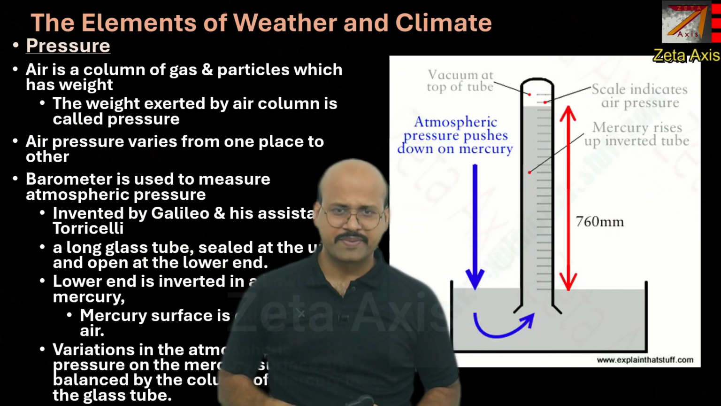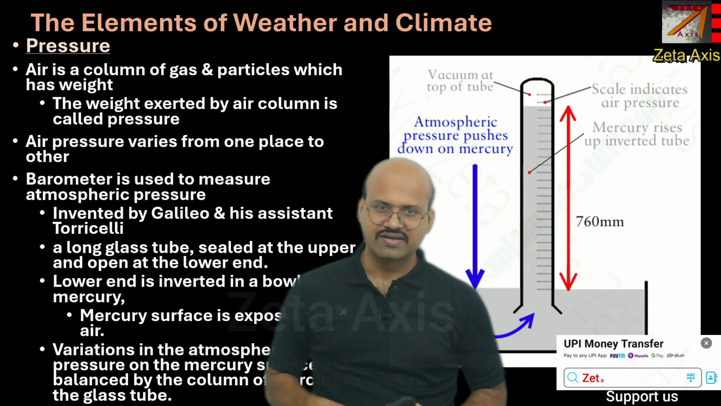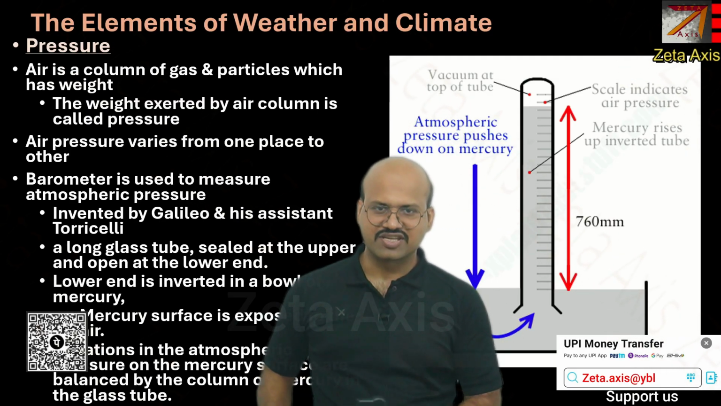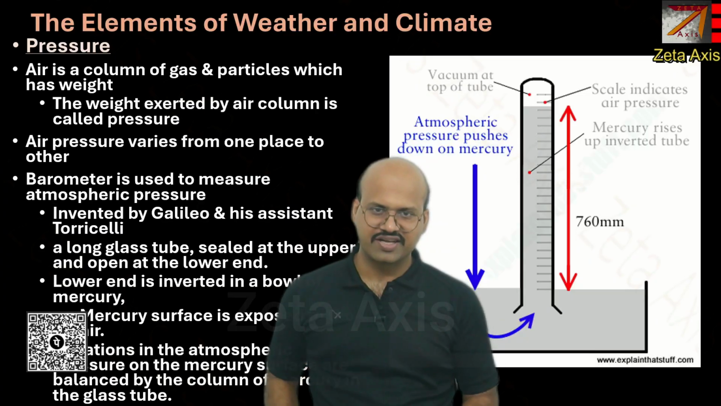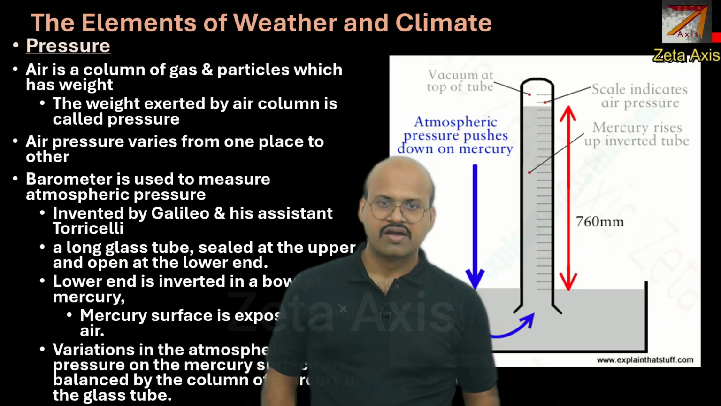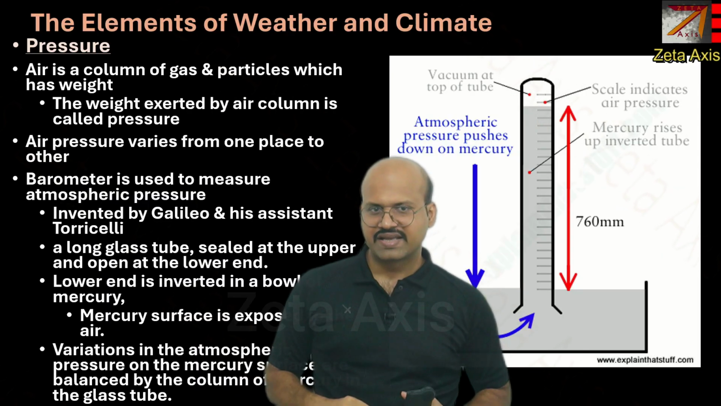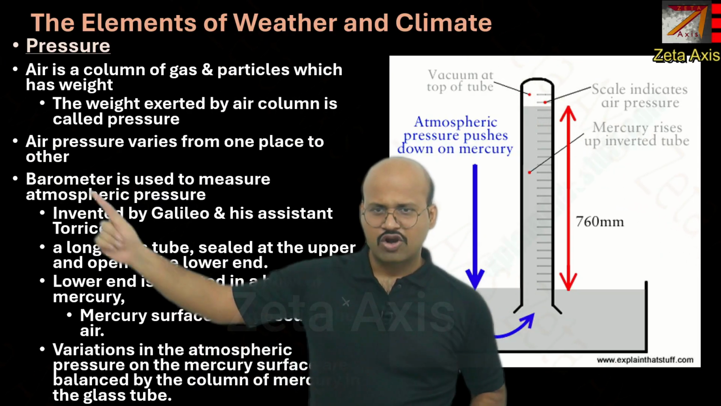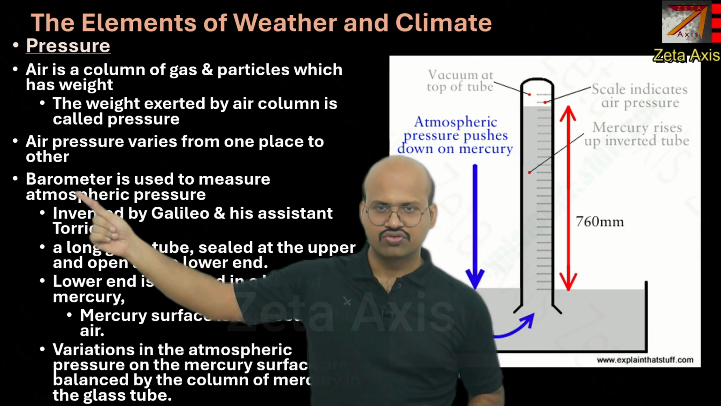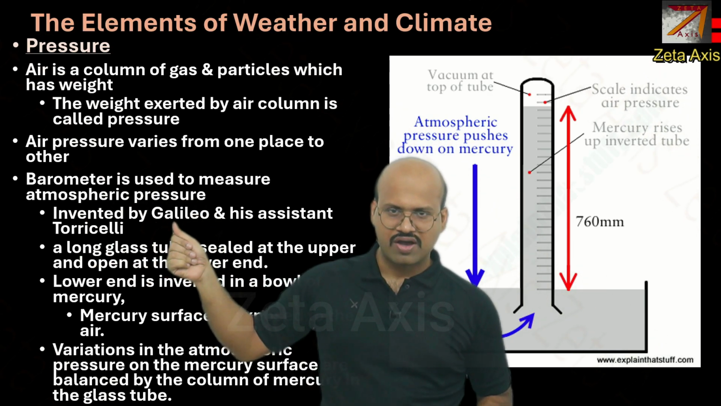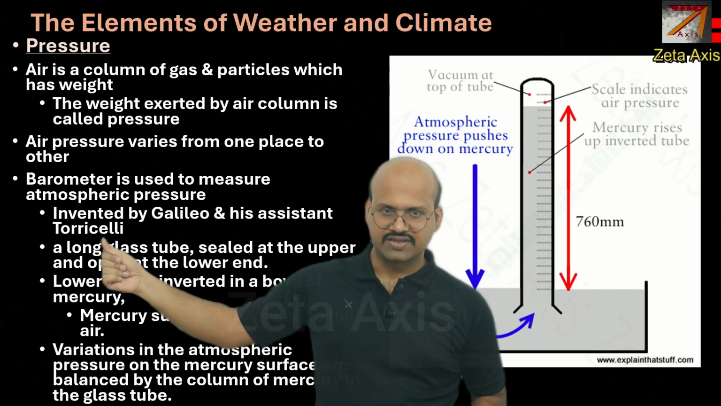Because of specific regions, there is a change in atmospheric conditions, like a high pressure region or low pressure region, or air is descending or air is ascending. Because of all these characteristics, the pressure in a given region can vary. Barometer is a device which is used to measure the atmospheric pressure. It was invented by Galileo with his assistant Torricelli.